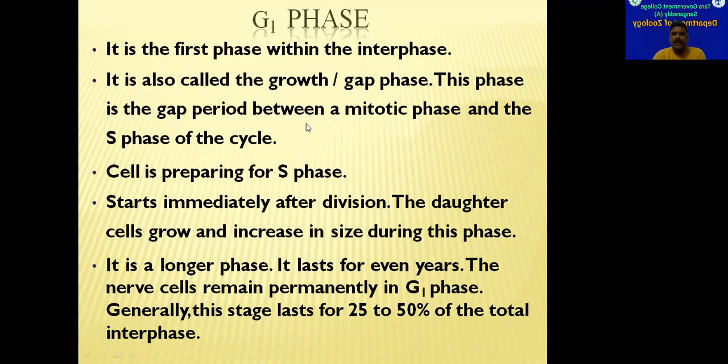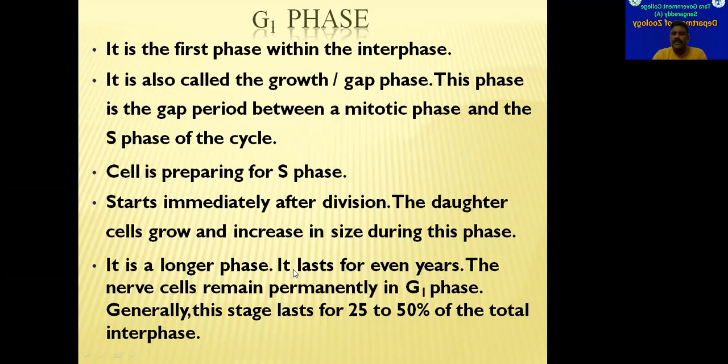Immediately after the formation of a new cell, the cell enters into G1 phase. And what happens in this G1 phase? In this G1 phase, the cell will be preparing for the S phase. This is the longest phase in this interphase.